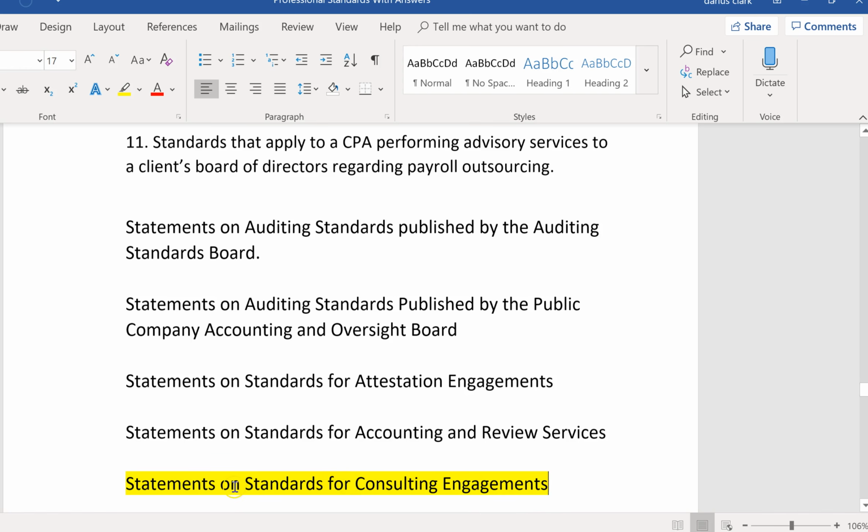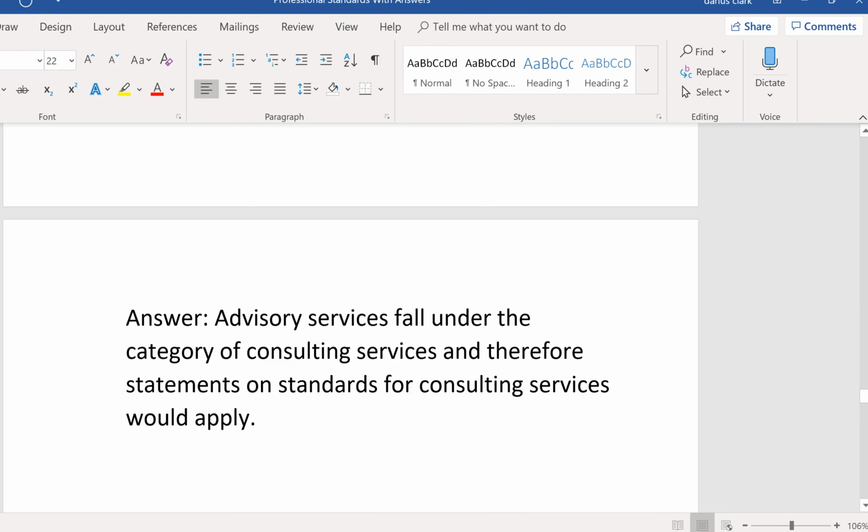Anything that doesn't fit neatly into one of those two is a consulting engagement. Advisory services fall under the category of consulting services, and therefore statements on standards for consulting services would apply. Consulting is the land of a million niches, so you might have to find and be able to identify a consulting engagement when you see one. And when you see the word advisory, that's how you know it's consulting.